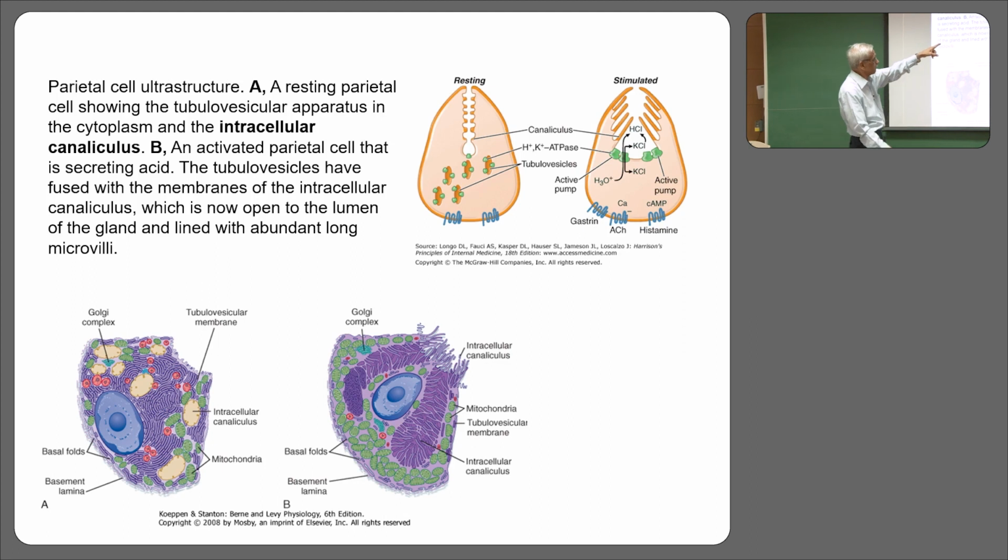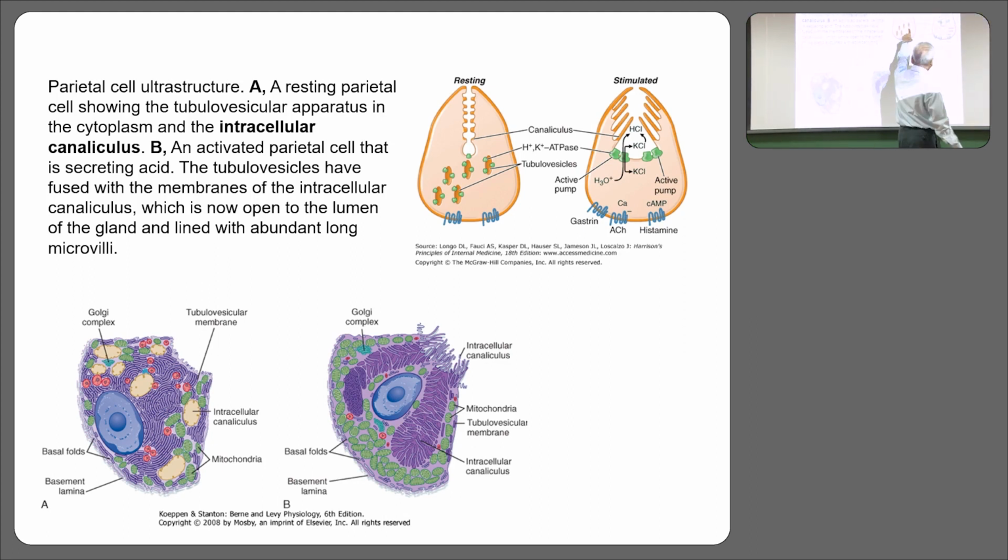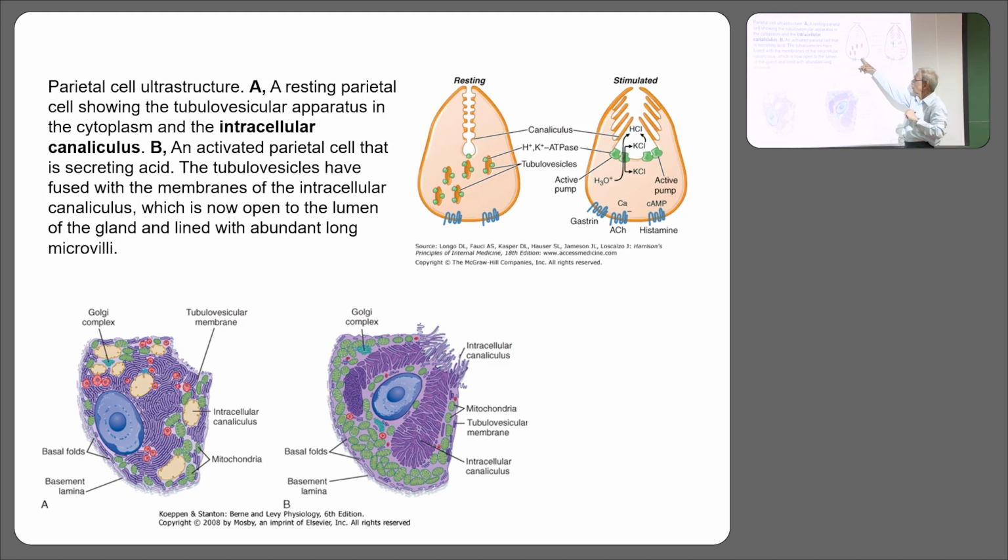The answer is actually here. This is the diagrammatic view. This is a resting stage of the parietal cell. Can you see those vesicles there? And on each vesicle, can you see the green dot there? What does the green dot represent? It is a pump.